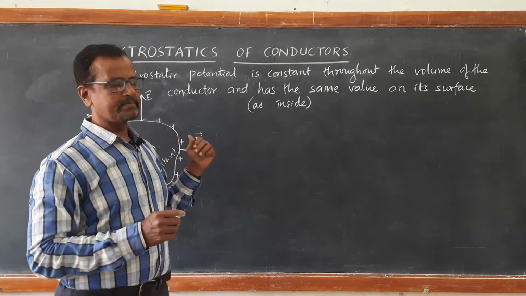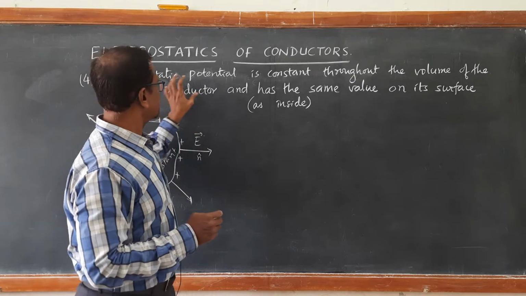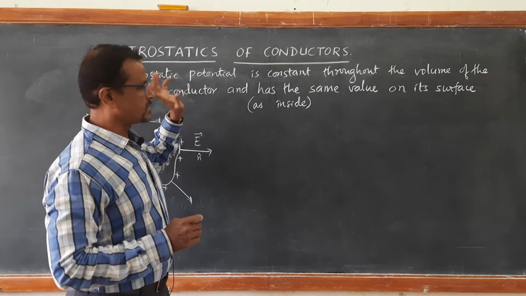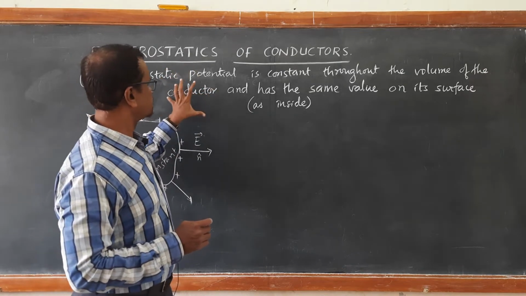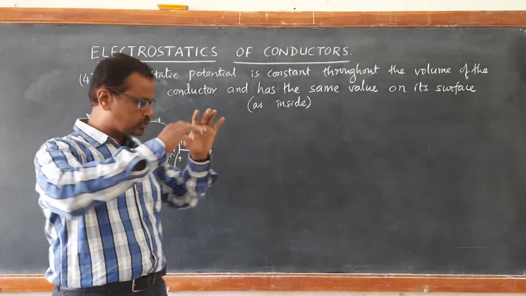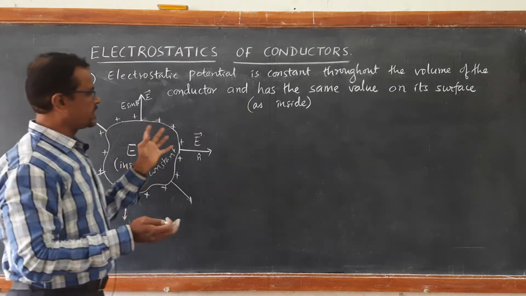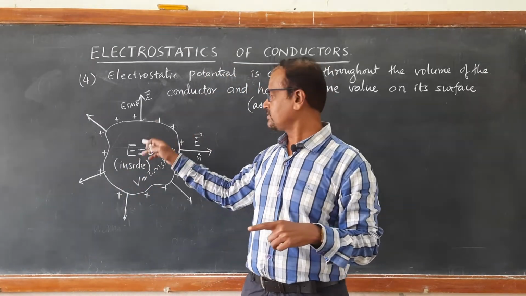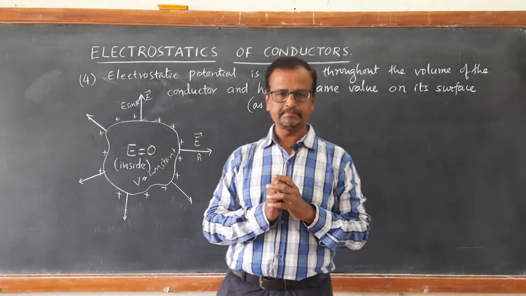Here the same thing is applicable for a conductor of certain volume. For a conductor of certain fixed volume, the electrostatic potential is constant throughout the volume, as well as having the same value on its surface as it is having inside the conductor.